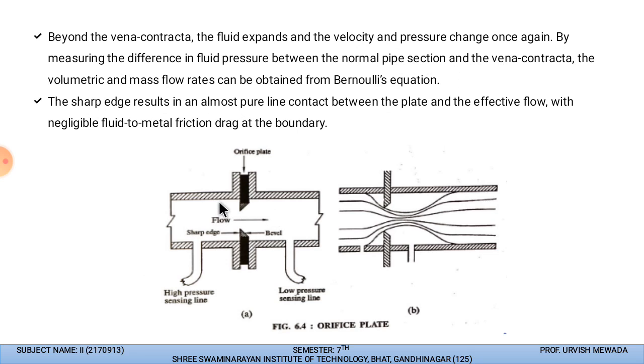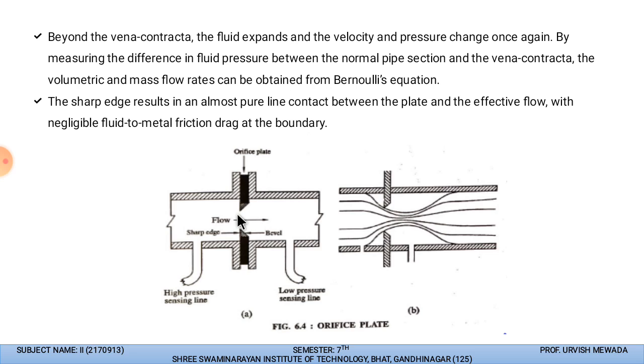Whenever we have such a narrow area, the velocity of the liquid will increase due to the pressure created by the inlet side. So yes, it can be obtained by Bernoulli's equation that we have already discussed, and the sharp edges which we use in the orifice plate result in almost pure line contact.